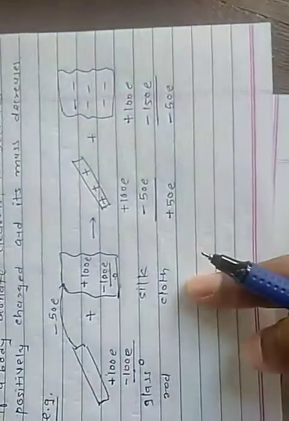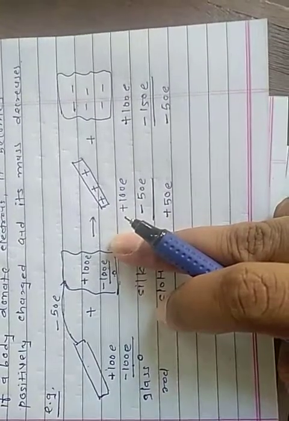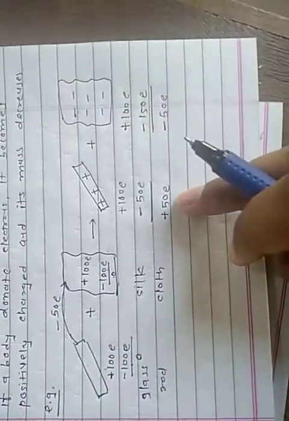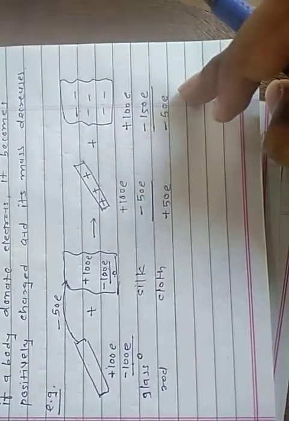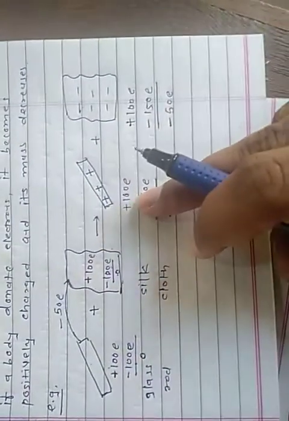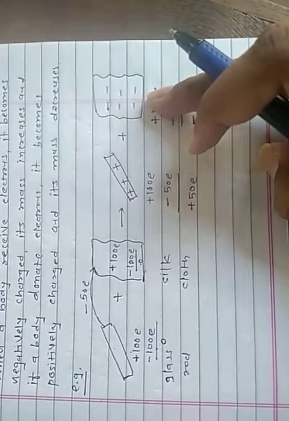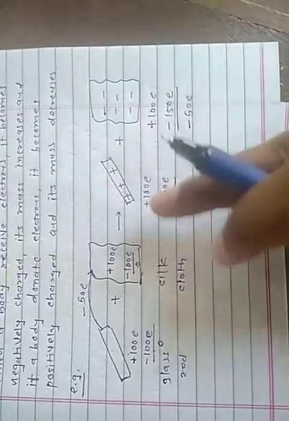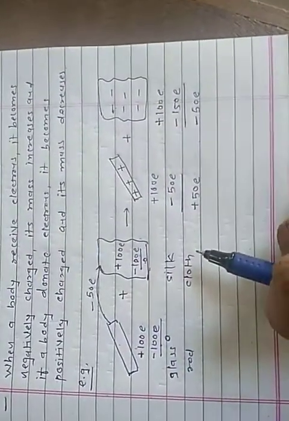So after rubbing, when electrons transfer from the glass rod to the silk cloth, the new charge of the glass rod is plus 50 e and of the silk cloth minus 50 e. The glass rod becomes positively charged and the silk cloth becomes negatively charged.